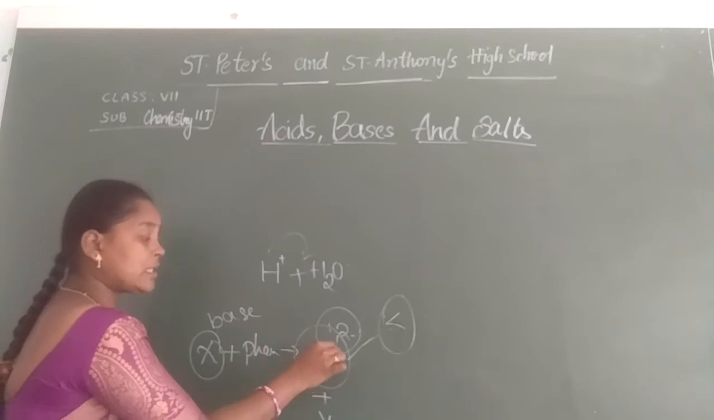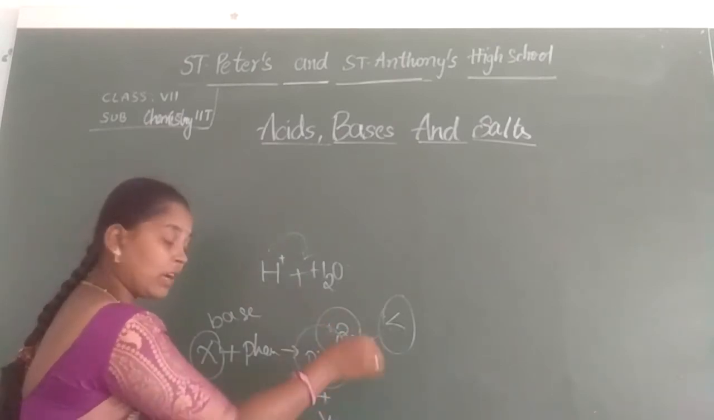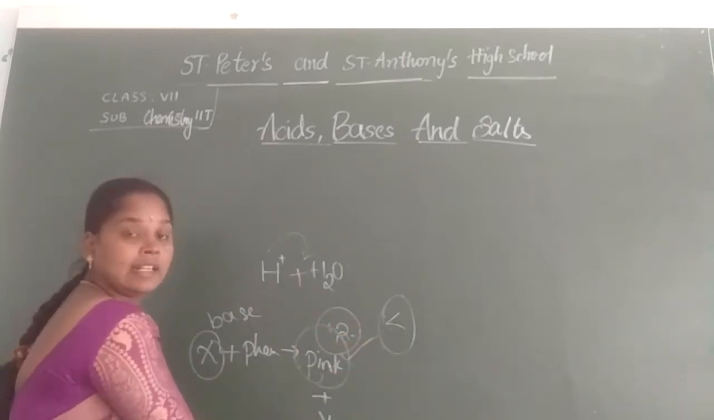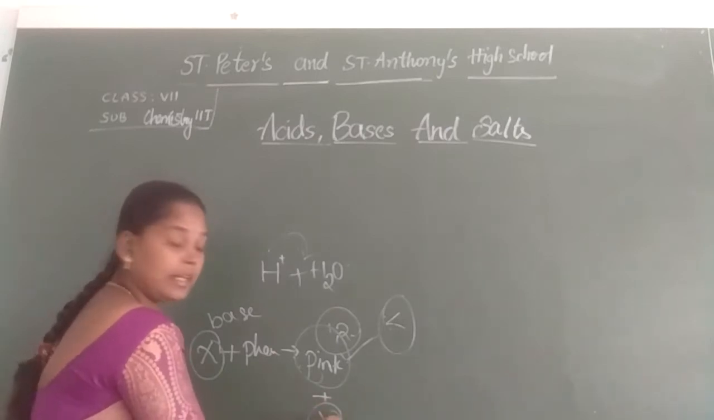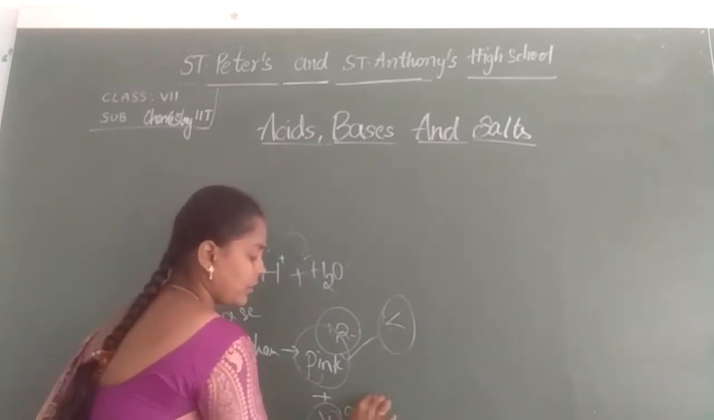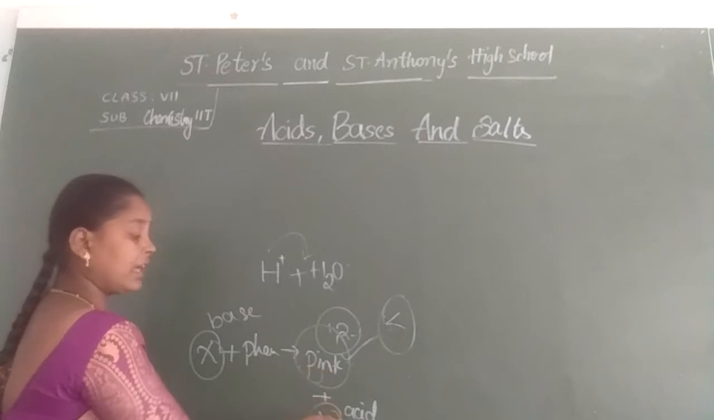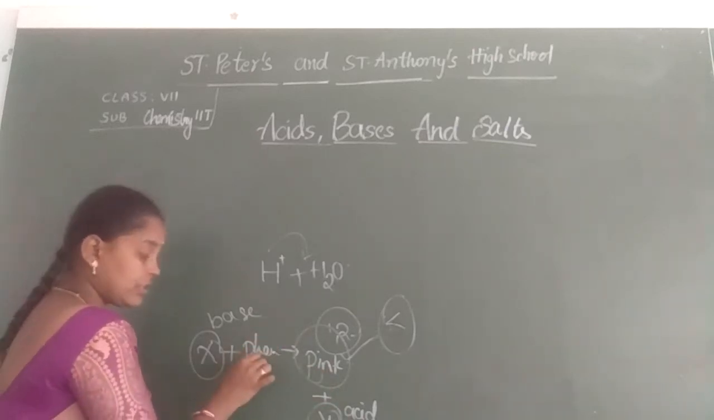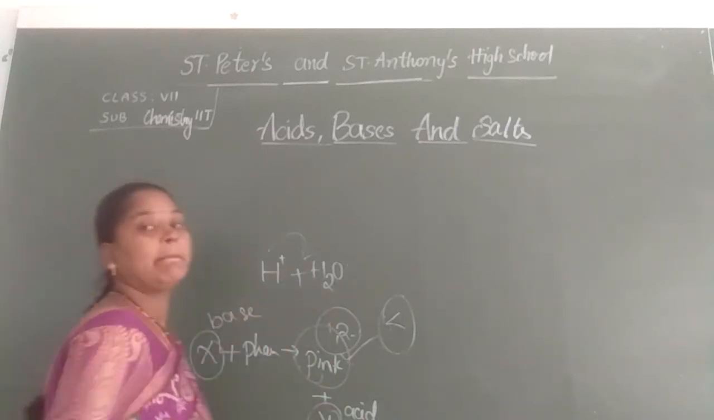And for this pink solution, as it is a base, if we add one more thing, it becomes colorless. What is this Y? If we add Y, it is an acid. Okay. When phenolphthalein is added to an acid, it becomes colorless. When phenolphthalein is added to a base, it becomes pink color.